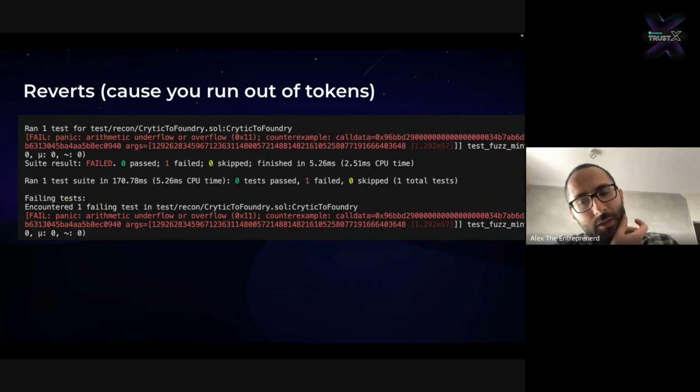And so this goes back to the idea that what your setup is influences the results that you get. Because I decided that I'm only going to use up to 2 to the 88 tokens, I'm now limited to the fact that my test cannot have a 2 to the 256 input.